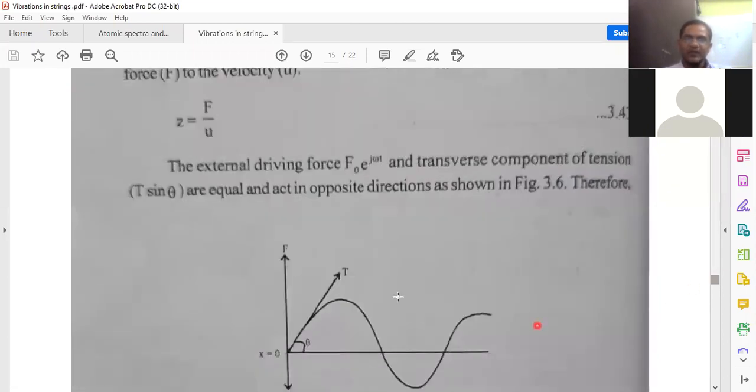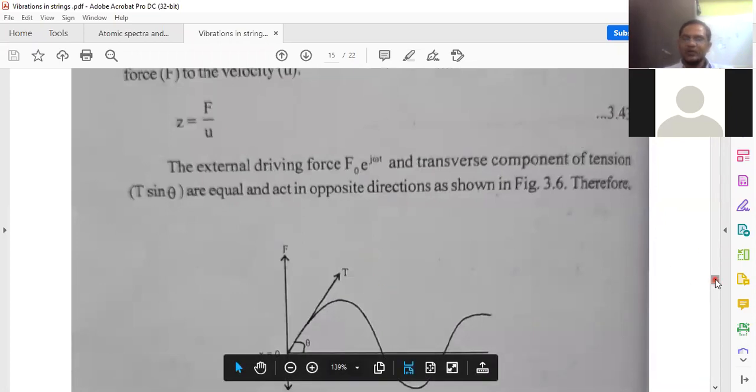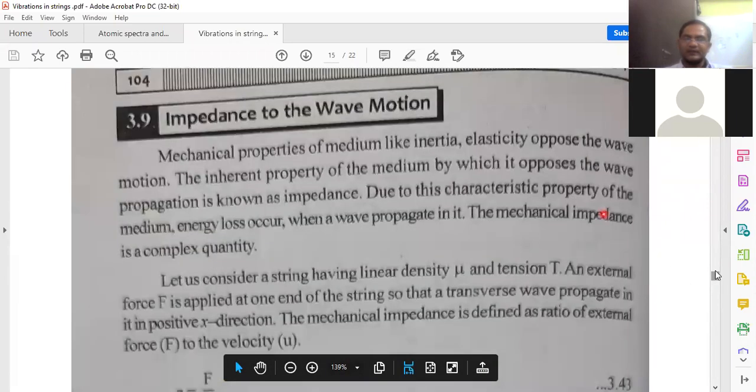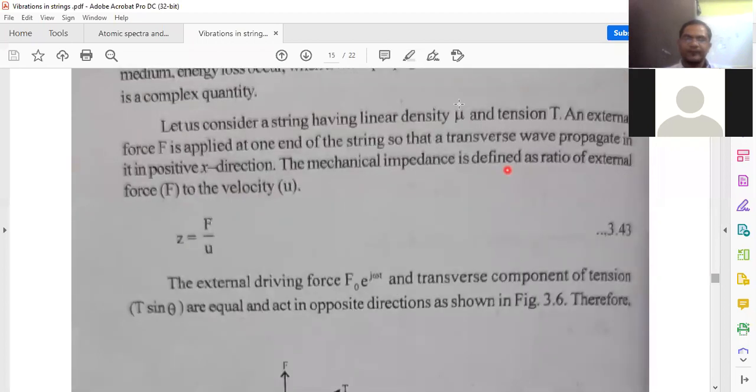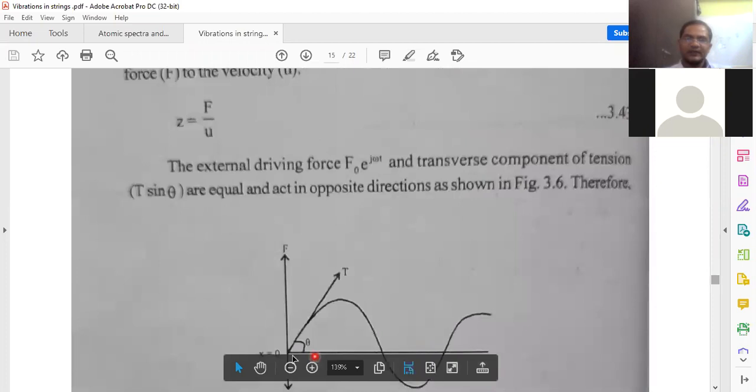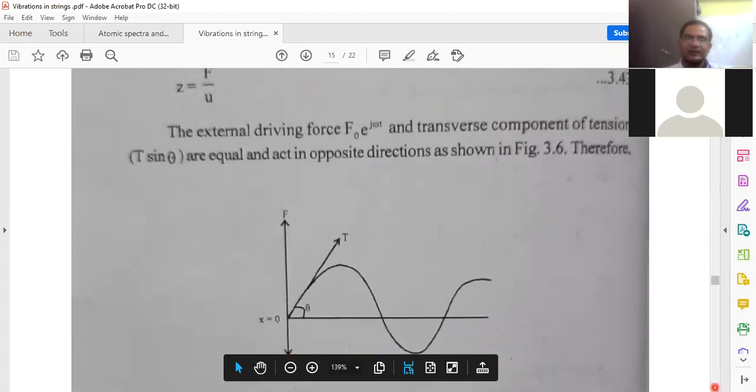Now, observe this figure. The wave is propagating along the positive x-axis. It is shown in the figure.